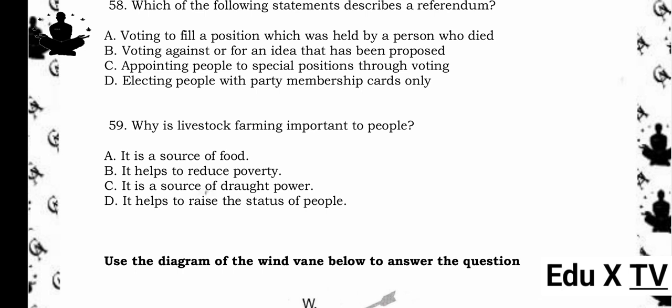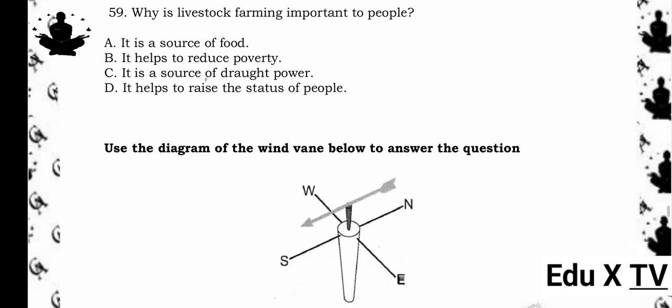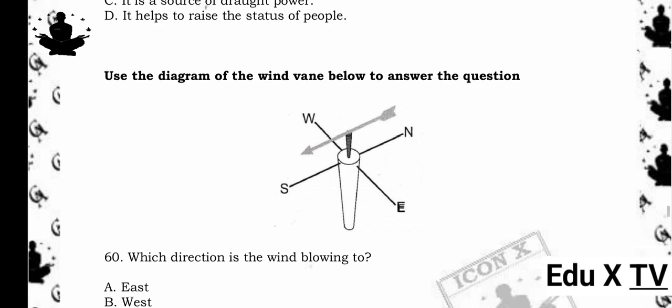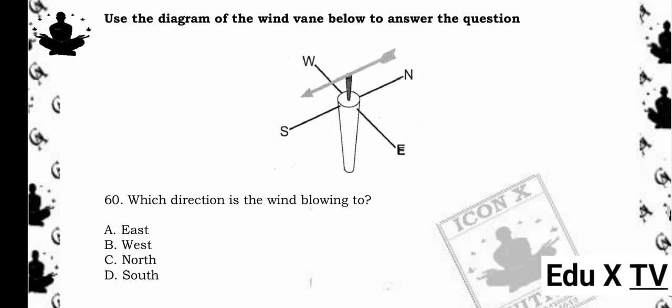59. Why is livestock farming important to people? A. It is a source of food. B. It helps to reduce poverty. C. It is a source of draft power. D. It helps to raise the status of people. The answer is A. It is a source of food. Reason being, livestock farming provides meat, milk, and other food products, making it important for nutrition.